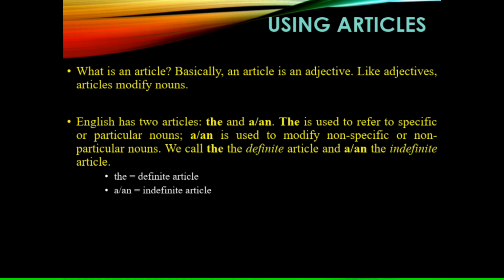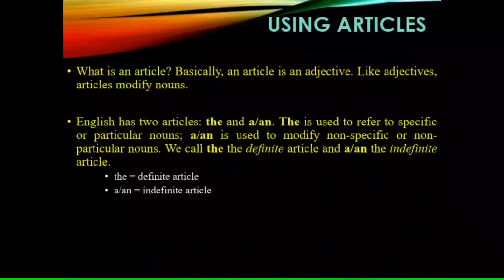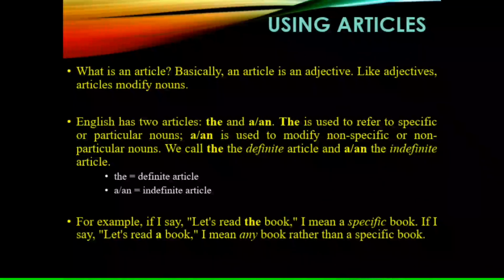The is used to refer to specific or particular nouns. On the other hand, a or an is used to modify non-specific or non-particular nouns. We call the a definite article, and a or an indefinite articles. For example, if I say, let's read the book, I mean a specific book. If I say, let's read a book, I mean any book rather than a specific book.